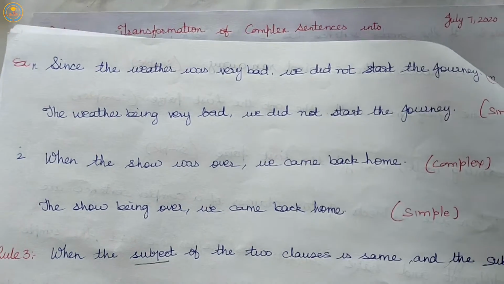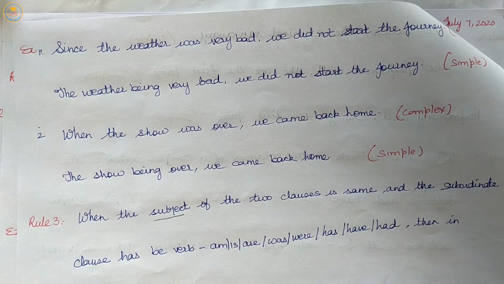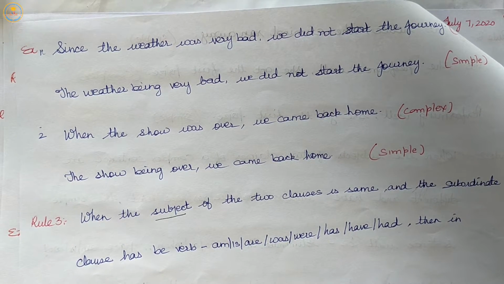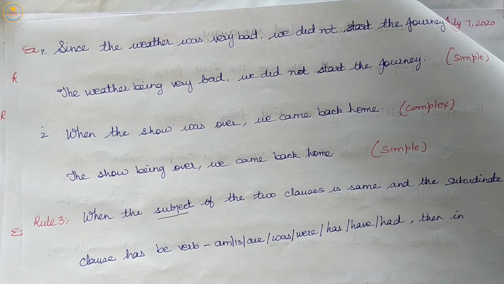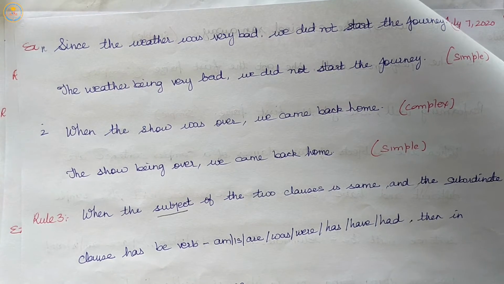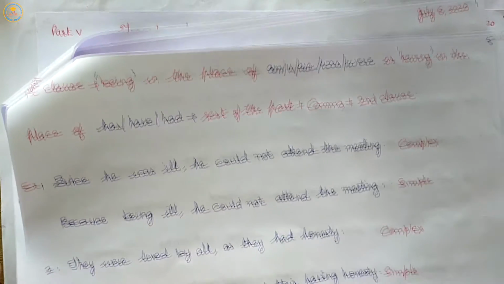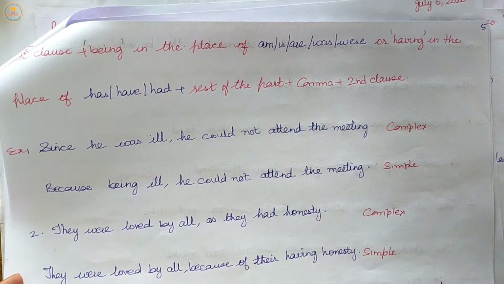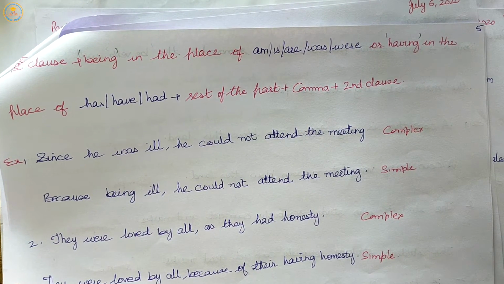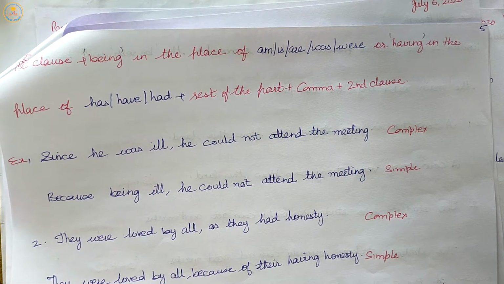In the third rule, we read when the subject of the 2 clauses is the same and the subordinate clause has a be verb, is, am, are, was, were, has, have, had, then in the simple sentence we will use because of in the place of since, as, or the possessive form of the subject, first clause plus being in the place of is, am, are, was, were, or having in the place of has, have, had, or rest of the part plus comma and second clause.